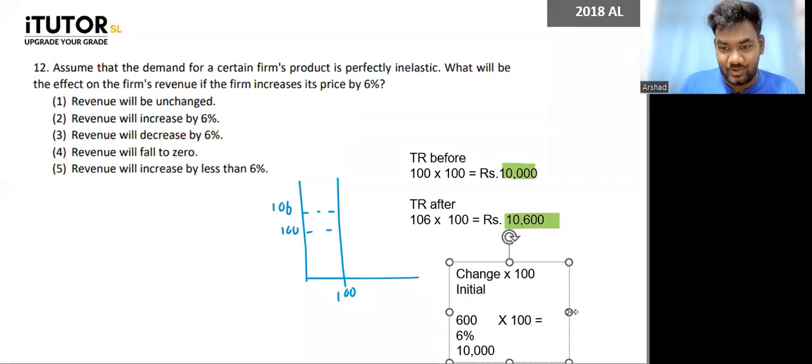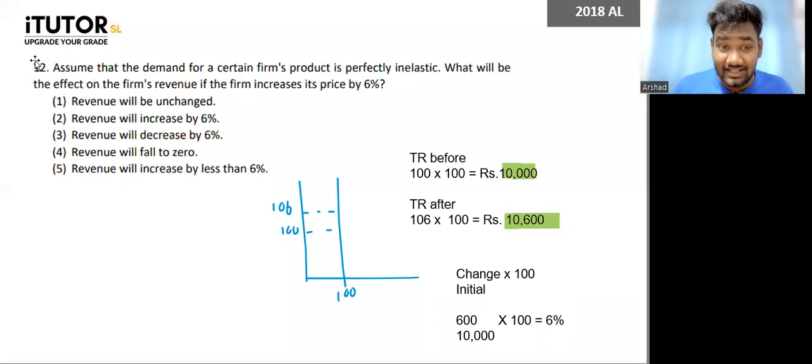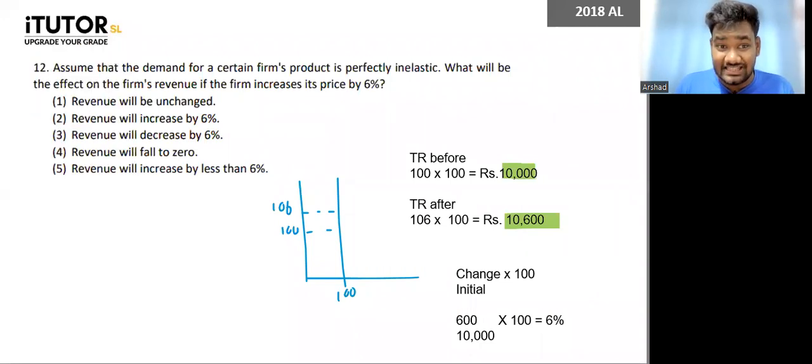Okay. So what does that mean, guys? When my price increased by 6%, my total revenue will also increase by 6%. Why? Because my quantity never falls, no? Quantity is still the same. Please, do you understand, right?